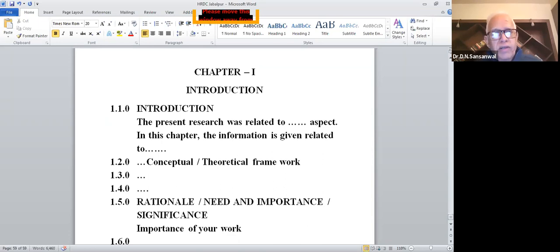Why do you think it was important to conduct a research using the inquiry training model? Or why do you think it is important to develop the inquiry skills of the people? Why? That is what you have to write. And this you can write in one paragraph or in two paragraphs. Then after that, you should write here the sum up.